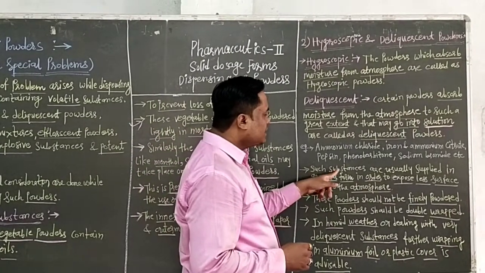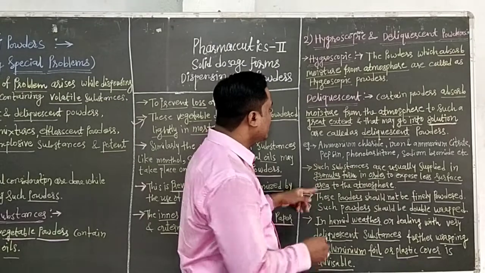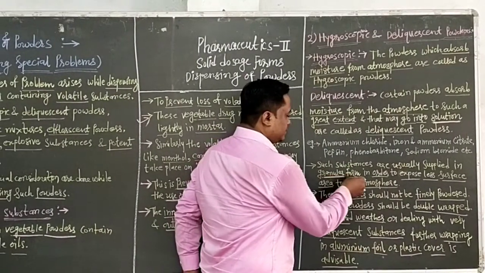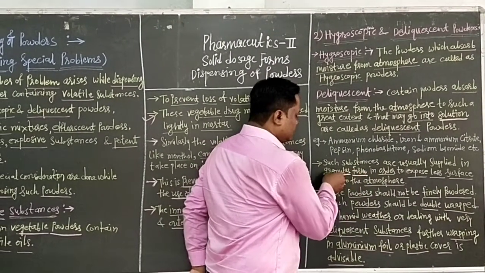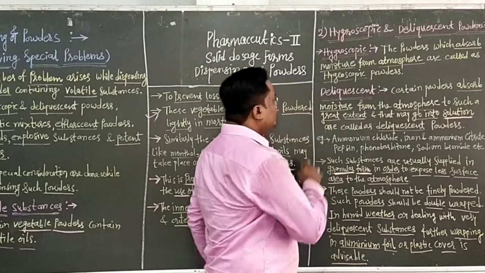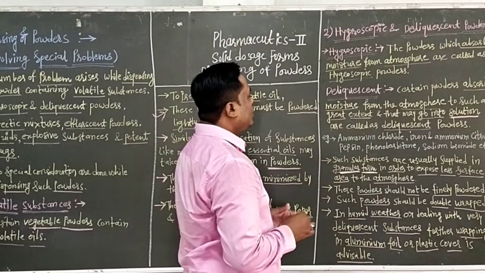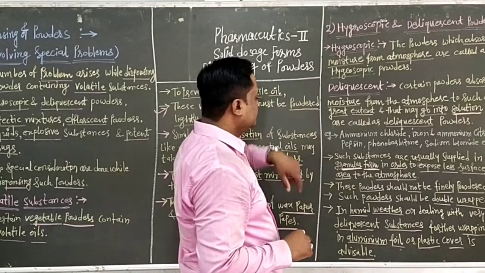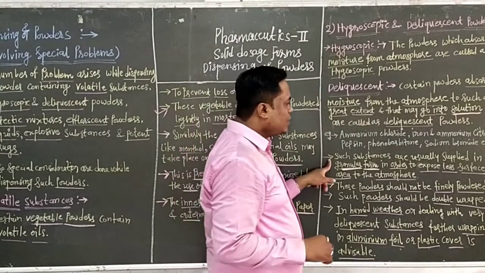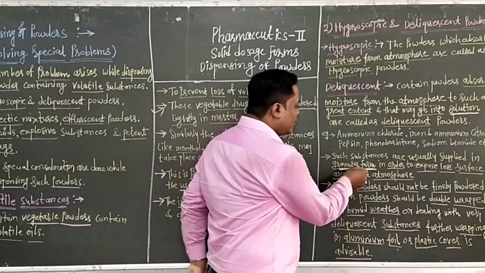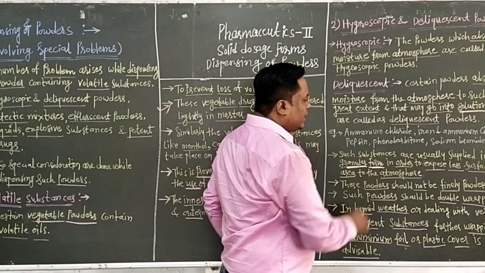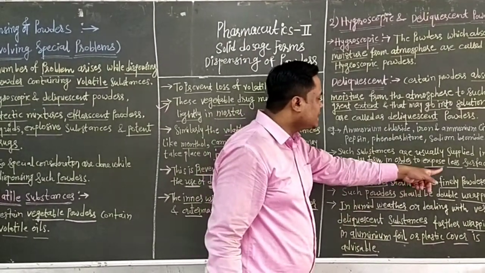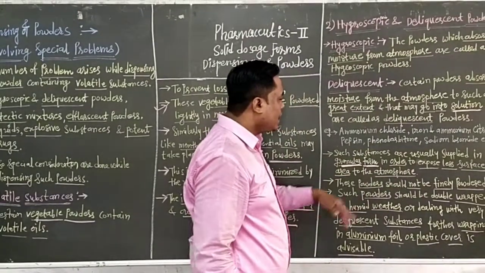Such substances are usually supplied in granular form. This is important. To prevent problems from atmospheric conditions, such substances are usually supplied in granular form, in order to expose less surface area to the atmosphere.